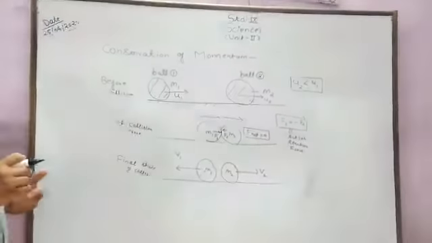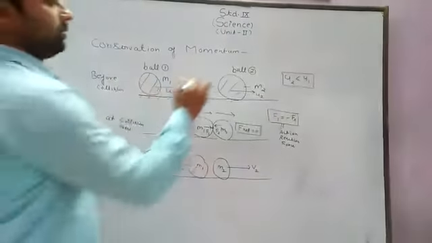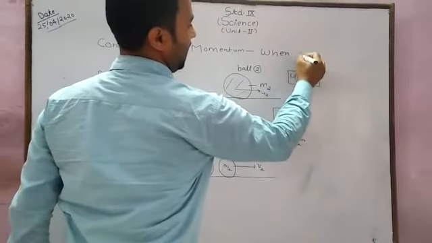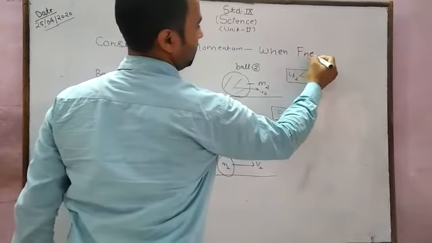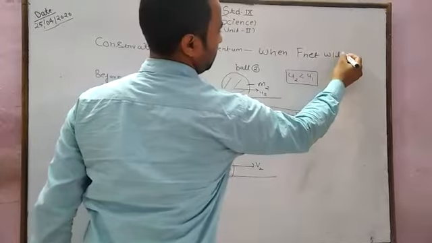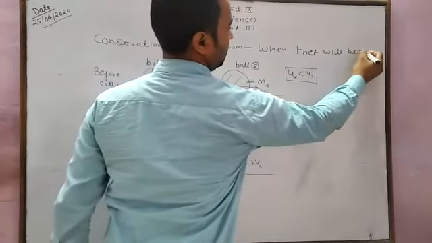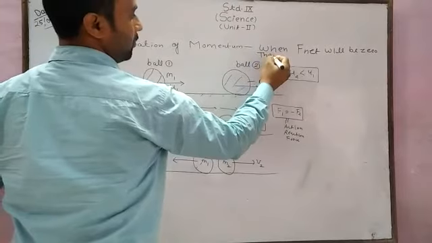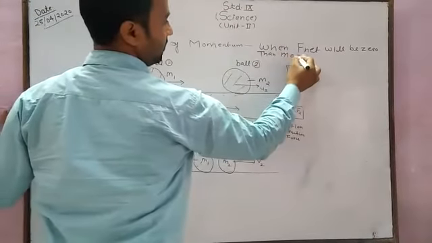This is the important condition for isolated bodies: when F net is 0, then momentum is conserved.